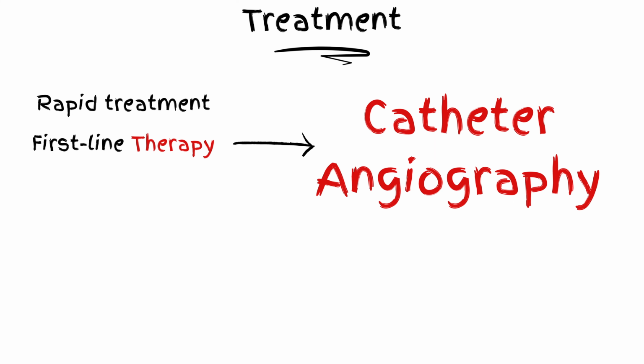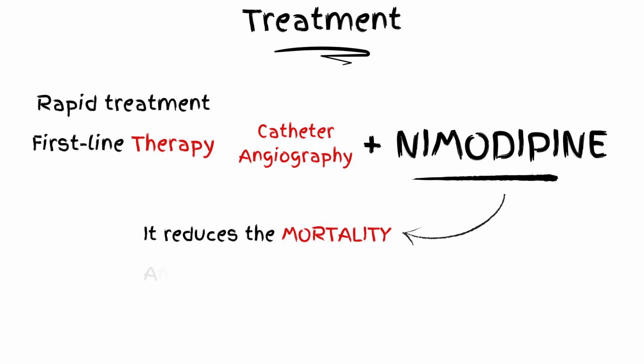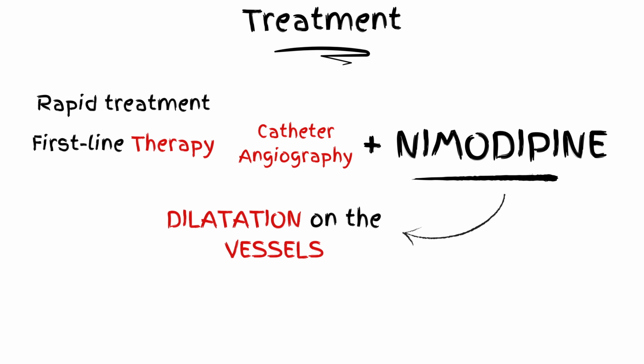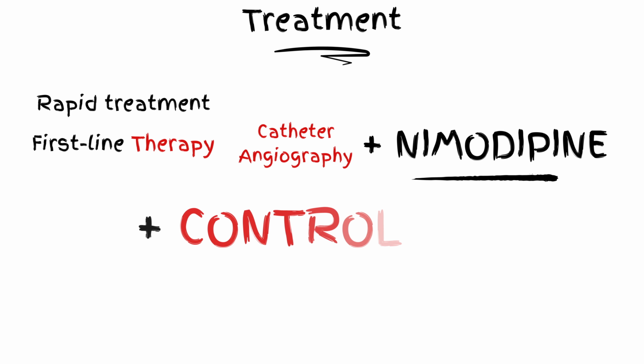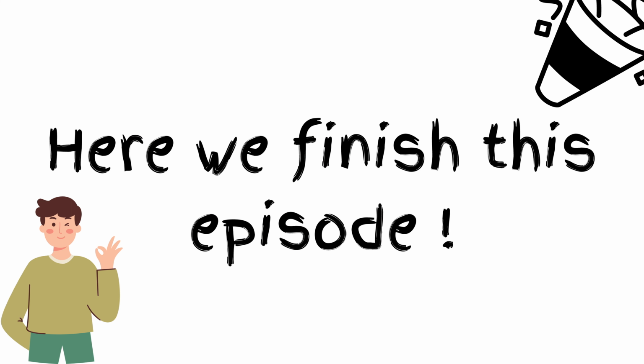In addition to angiography, nimodipine, a calcium channel blocker, is usually used. Nimodipine reduces mortality and improves the general outcome by dilating the affected vessels and not letting the brain tissue die. Last but not least, the blood pressure must be controlled, so the aneurysm is closing properly. With that being said, here we finish this episode.